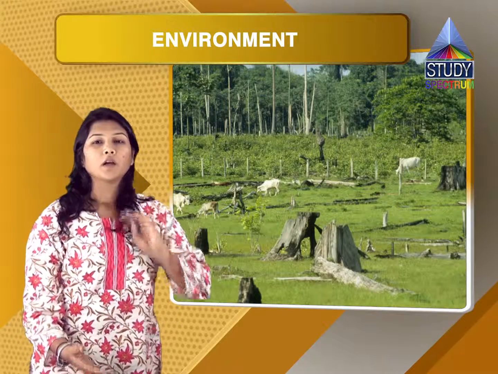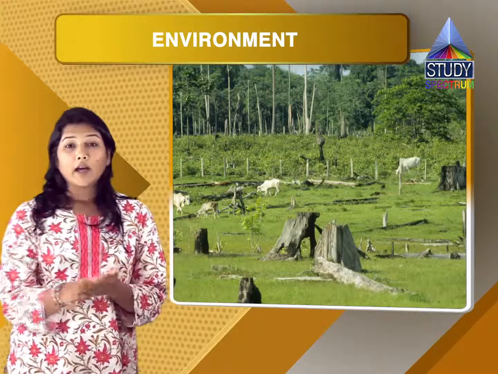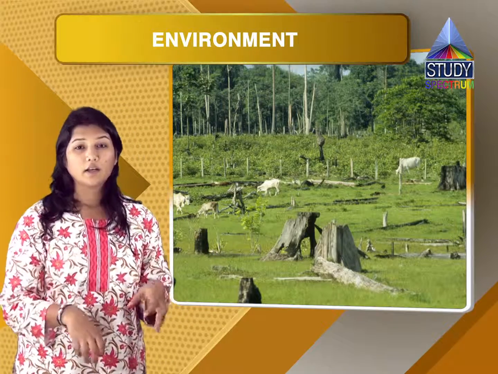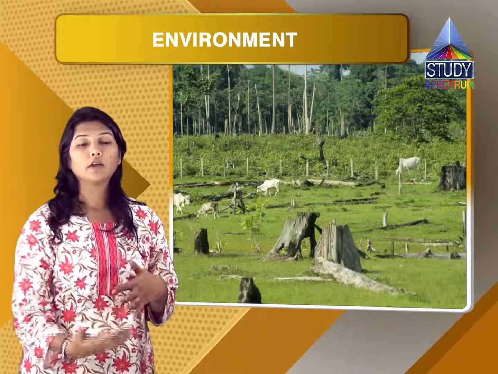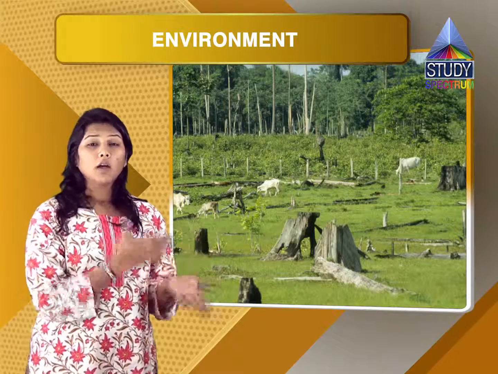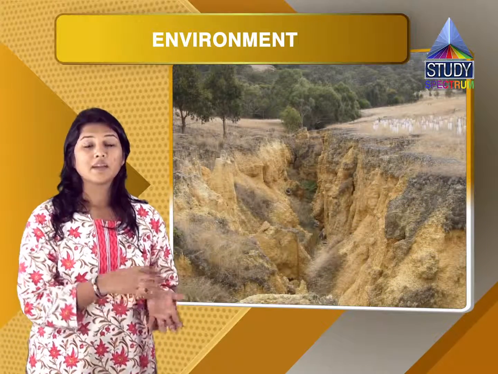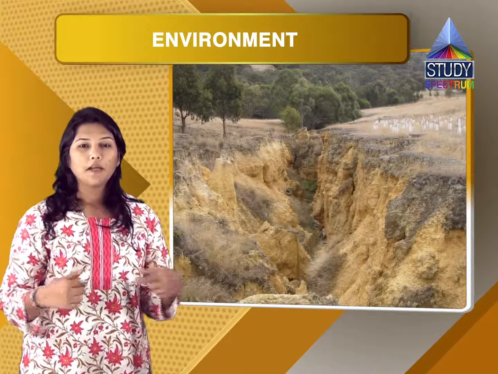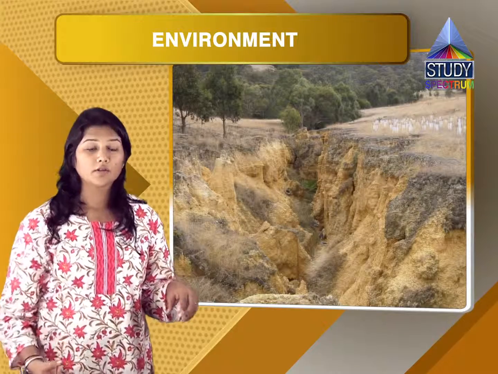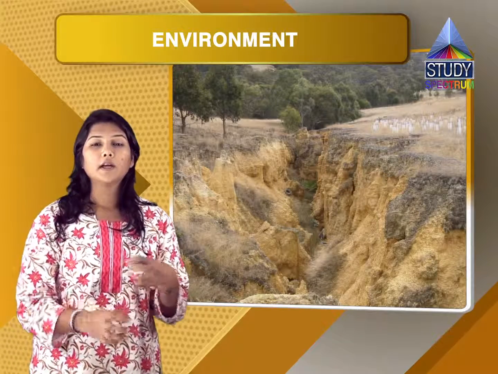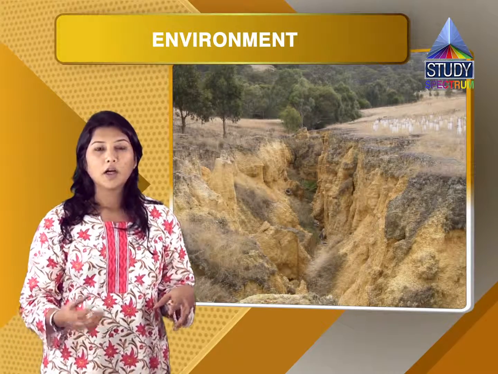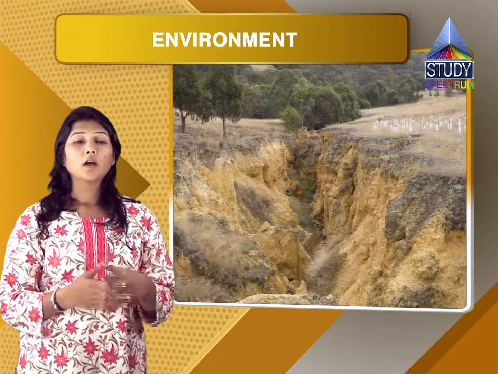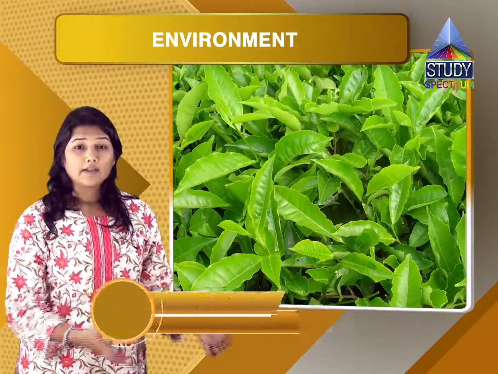So what do we do? We can have many measures to go ahead and control that, but that is what we're going to talk about in the next part. When there's deforestation, there is soil erosion. There are chances of that particular area having the lowest rainfall. The amount of humidity actually increases. It becomes very hot.